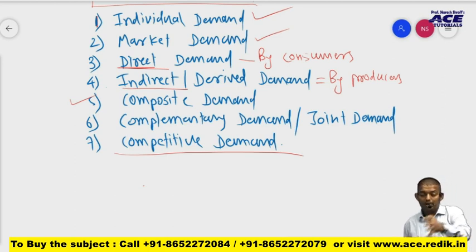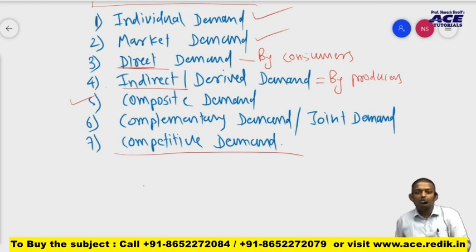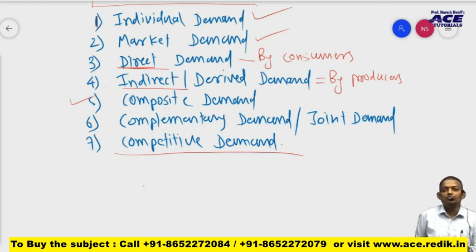Either people buy tea or coffee. Nobody demands them together. Nobody takes tea and coffee at the same time. So either we demand tea or coffee, tea or green tea, petrol or CNG. So these are all competitive demand. They are in competition with each other.